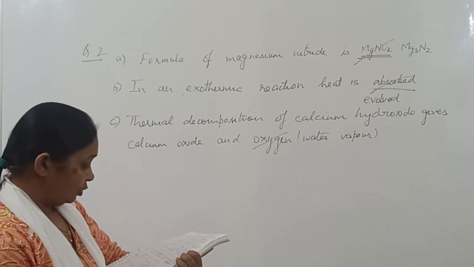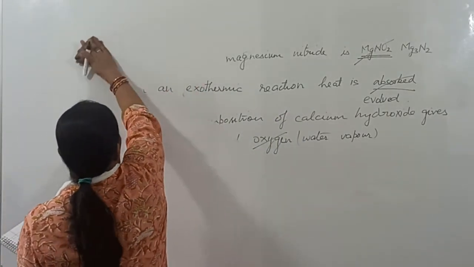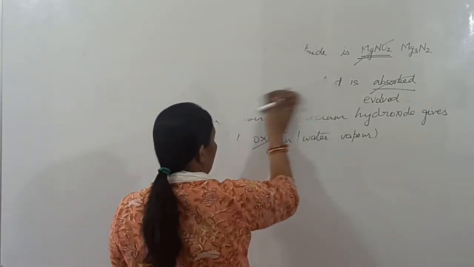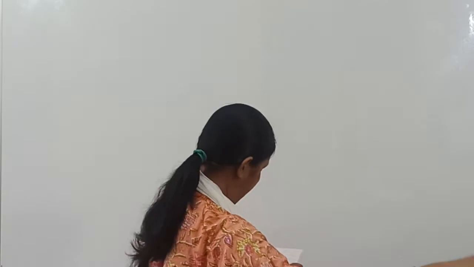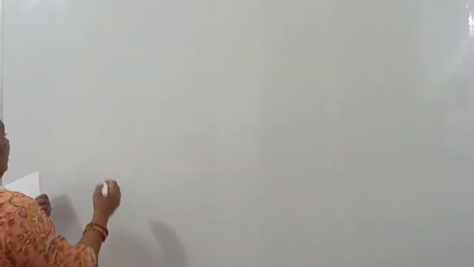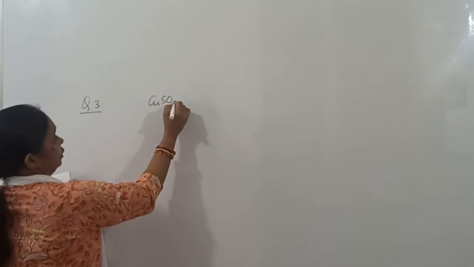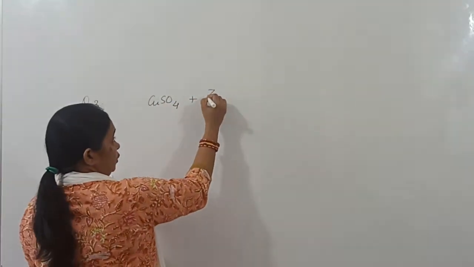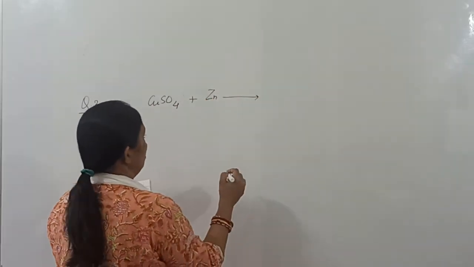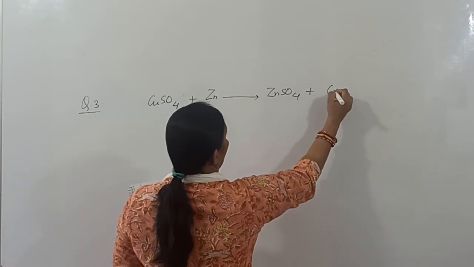Then question number 3 is related to copper sulfate and zinc. They are telling you that copper sulfate solution is made to react with zinc. Zinc sulfate will be formed and copper will be formed.